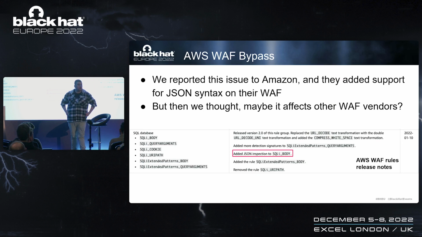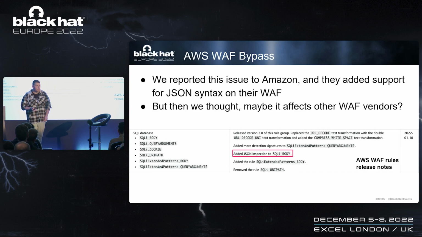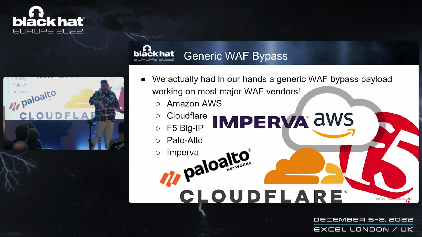We reported this issue to AWS, and they said, yeah, that's right, we're not supporting JSON in our SQL syntax, and they added support. And then we said to ourselves, yeah, that's cool. We have a WAF bypass of AWS. What can we do with it? And we did the only logical thing, and we decided to bypass all other WAFs.